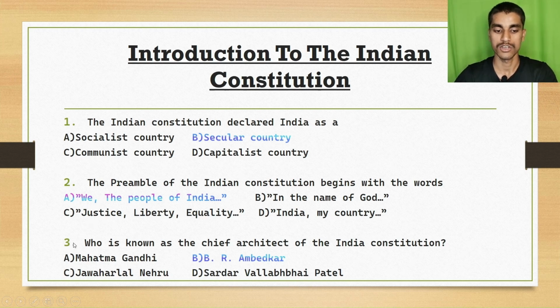The third question is: who is known as the chief architect of the Indian Constitution? Option A is Mahatma Gandhi. Option B, B.R. Ambedkar. Option C, Jawaharlal Nehru. Option D, Sardar Vallabhbhai Patel. The right answer is option B, B.R. Ambedkar.